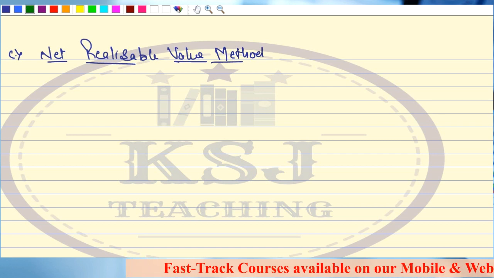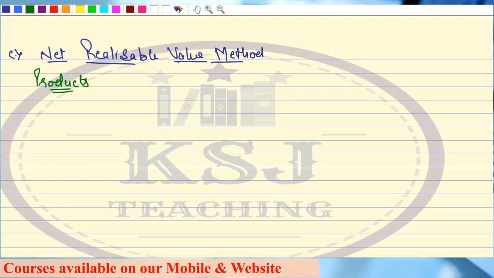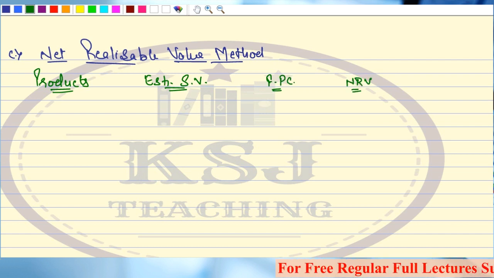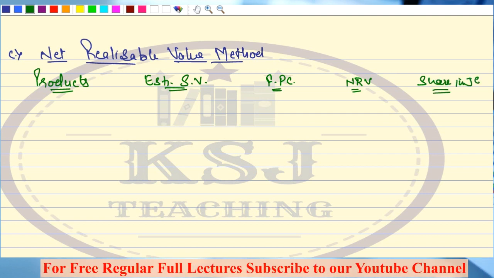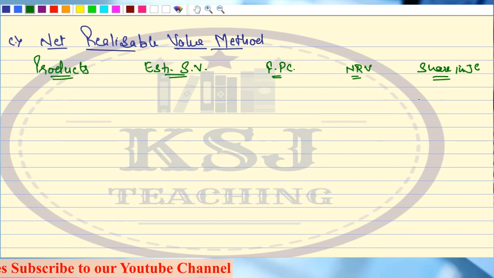Again, we'll have products. Now we'll have more number of columns, right? Estimated sales value, further processing cost, then we have NRV, that is the net realizable value, then share in joint cost, right? This is how the net realizable value, because there is no selling and distribution expenses.